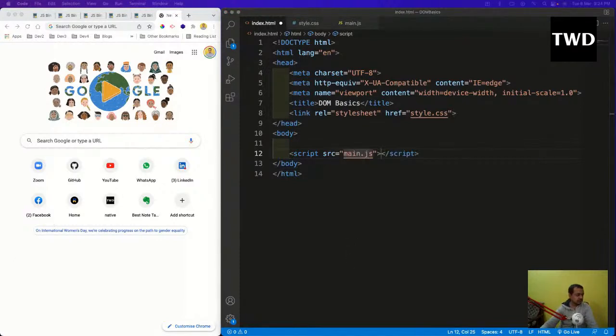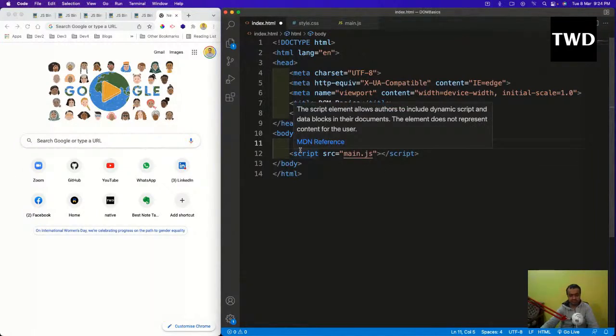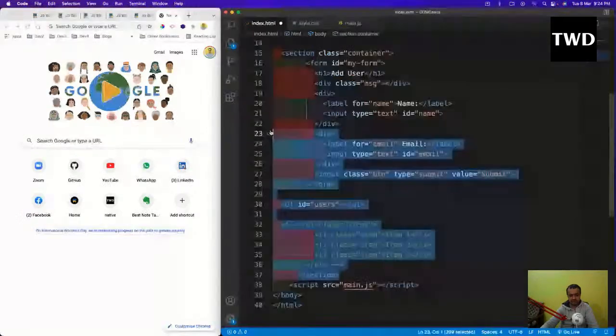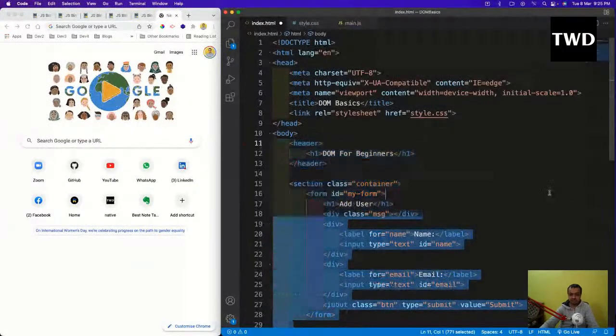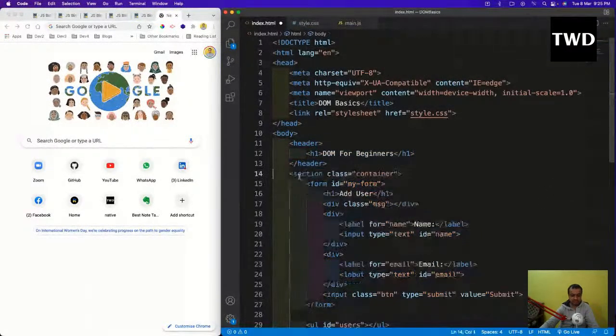Now let me put this in quickly because we don't have much time. After this body, I will have this. So like this I'll have it, and let me tell what is there.